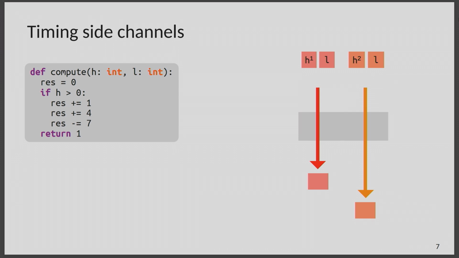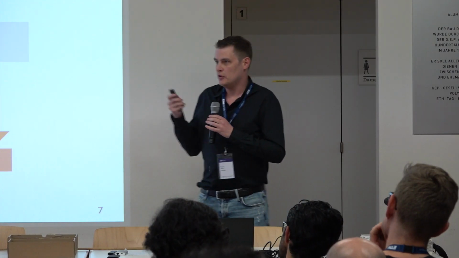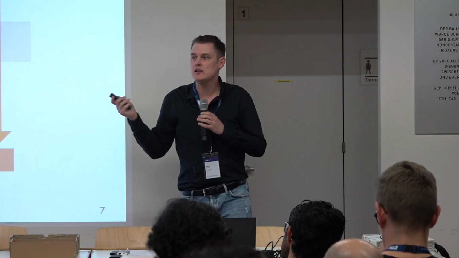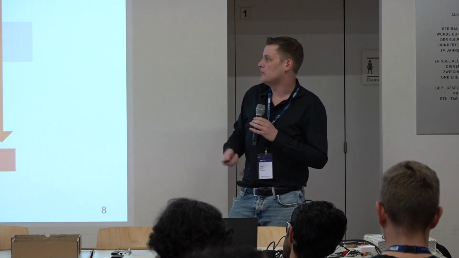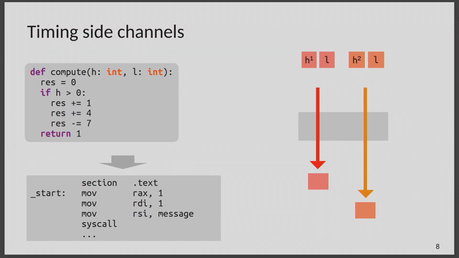And unlike for values, reasoning about timing can be really complex. First, we have the problem that usually the high-level language program that we're seeing here is not going to be the one that's directly executed, right? This will run through some compiler that will run some optimizations, and then some assembly language program will actually run.